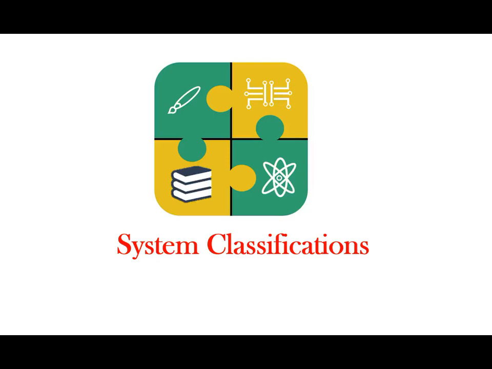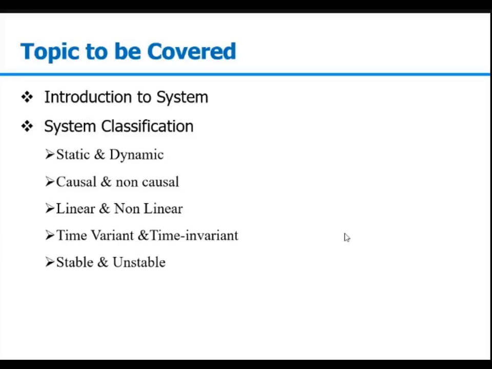In this lecture, we will be talking about the systems and the property of systems. Till now, we had our discussion on the signals. We studied the different types of basic signals, some other elementary signals, and we have seen various properties of them. In this lecture, we will be talking about the introduction to system and system classification. This classification will be in terms of static and dynamic systems, causal and non-causal systems, linear and non-linear systems, time variant and time invariant systems, stable and unstable systems.